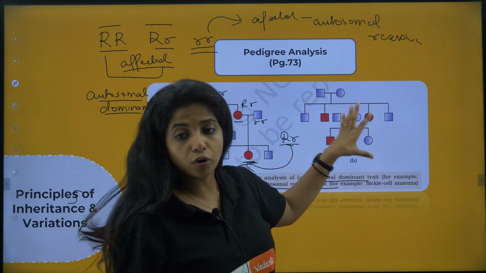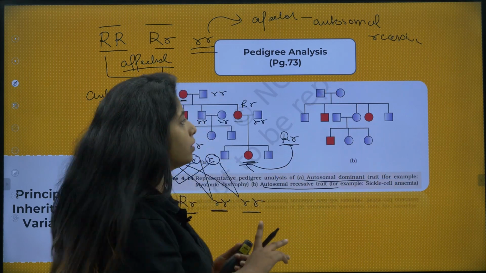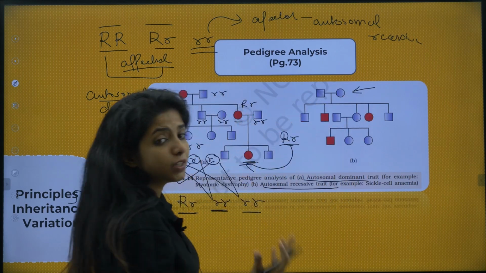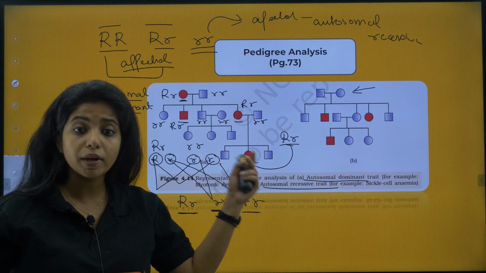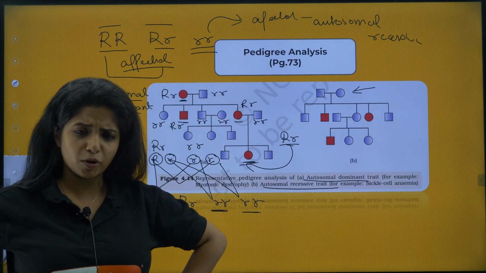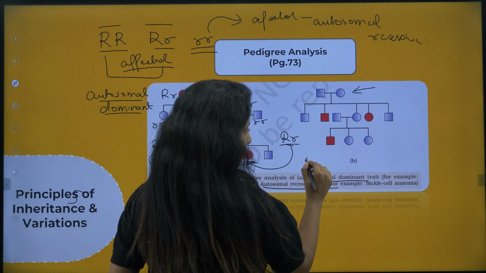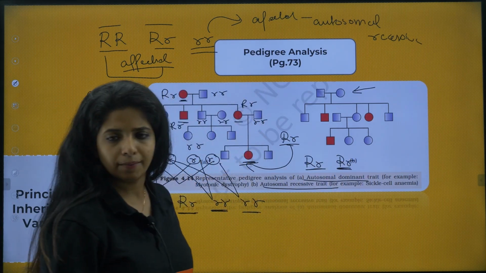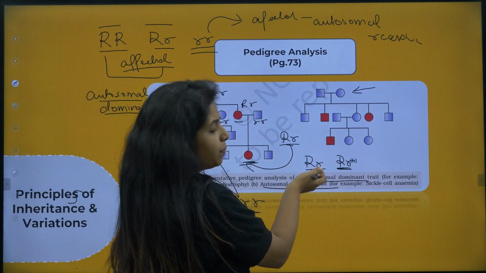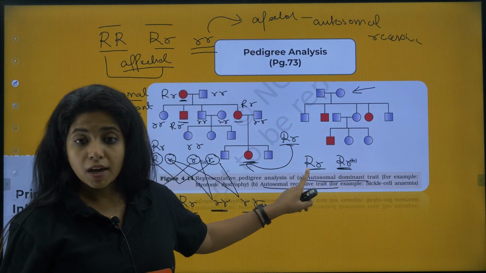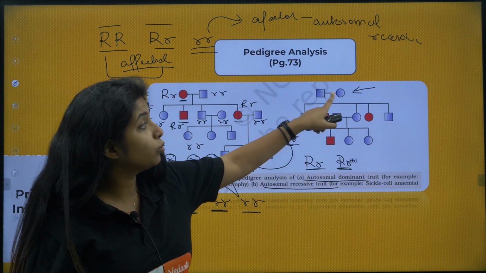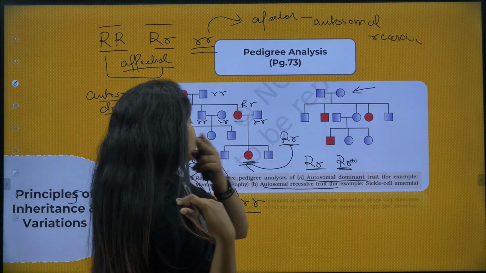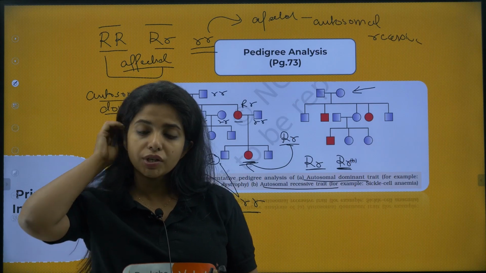Whereas when you talk about autosomal recessive ones, if you see over here, the parents do not show the disease. The parents are not showing the disease at all. How can that be possible? If the parents' genotype is like this, both having capital R, it should be diseased if it was dominant. But it is not dominant, which is why both the parents are not going to show the character, that is the disease, over here. So both of them are carriers. They are just the carriers.